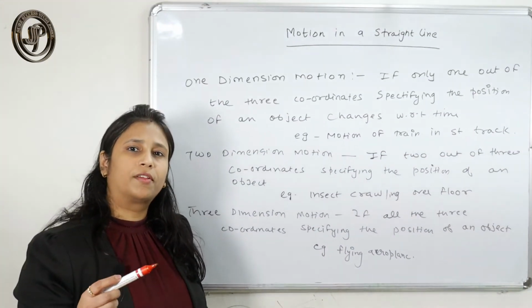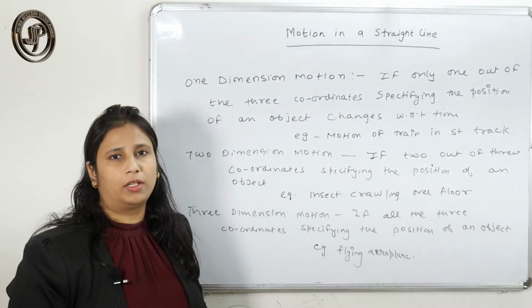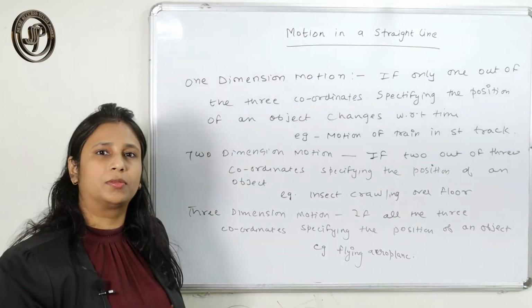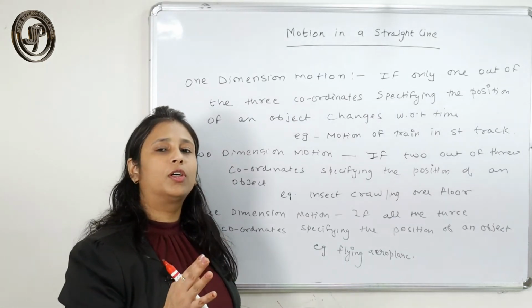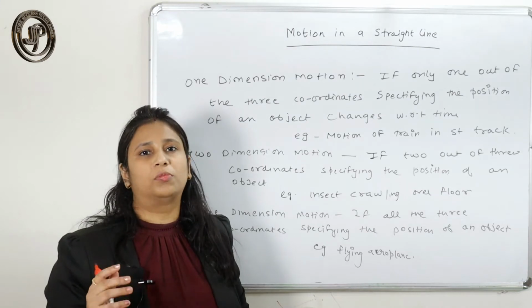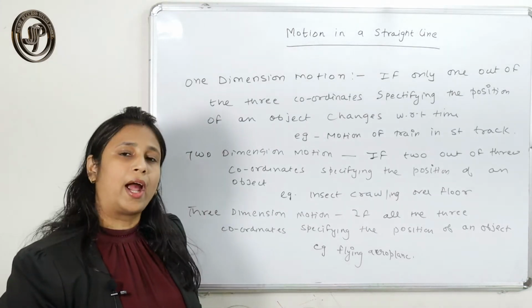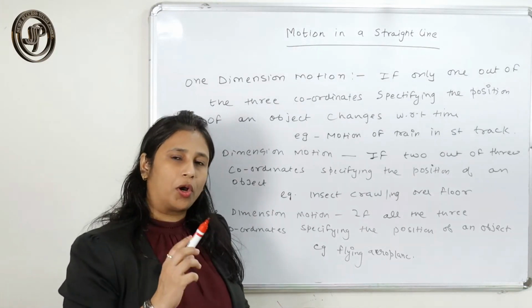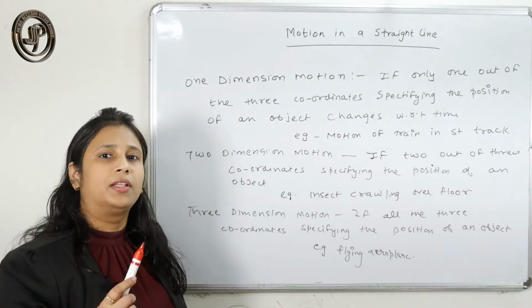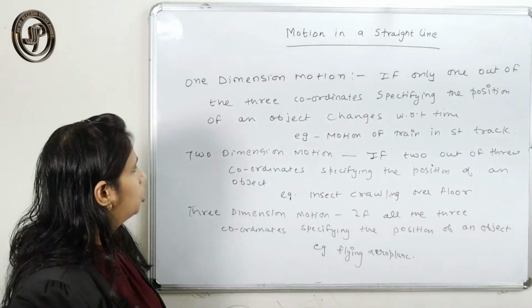Now we have studied there are three coordinate axes that specify the position of an object with respect to time. If none of the coordinate axes changes with respect to time, then we say the object is at rest. And if a coordinate is changing with respect to time, then we say the object is in motion.